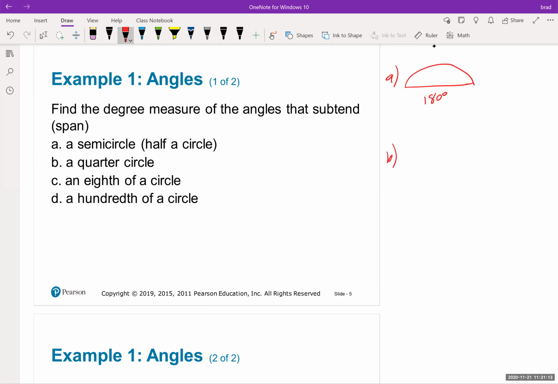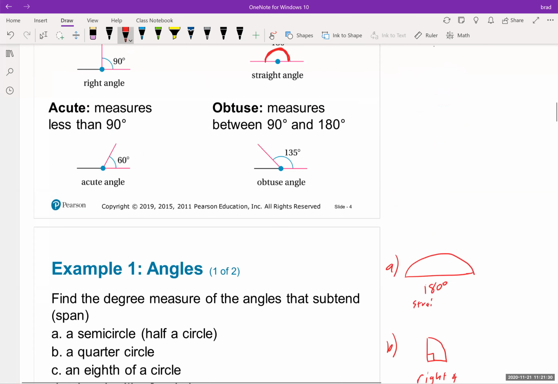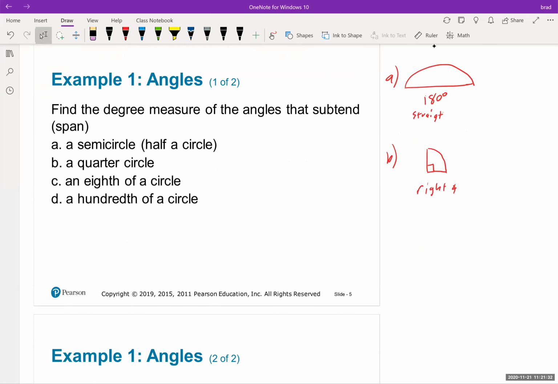So now let's do part B. Let's do a quarter of a circle. That would be just this section right here, so that would be a right angle. And let's do part C, an eighth of a circle. Try to imagine, if you cut a circle into eighths, probably something like this, right? And that would be an acute angle.